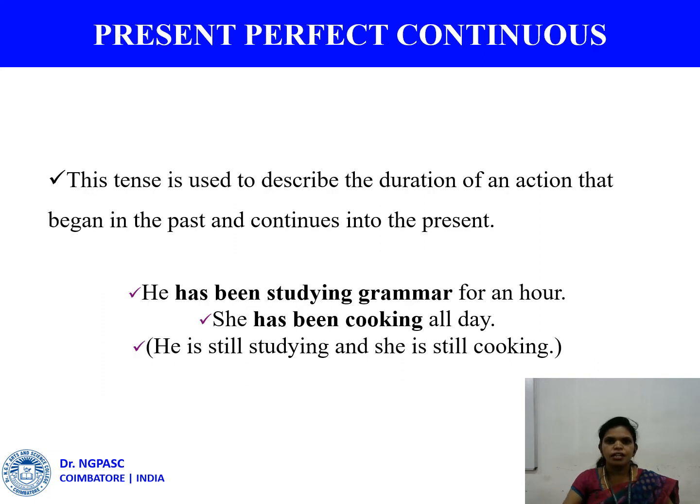Okay. Then the next is present perfect continuous tense. We use the present perfect continuous tense in order to describe the duration of an action. That is, the action began in the past, continued for some time in the present, and is still continuing. Example, Radha has been working in Delhi for the past 10 years. Her action of working started 10 years back, but it is still in progress, it is still continuing. So for that we use present perfect continuous tense.